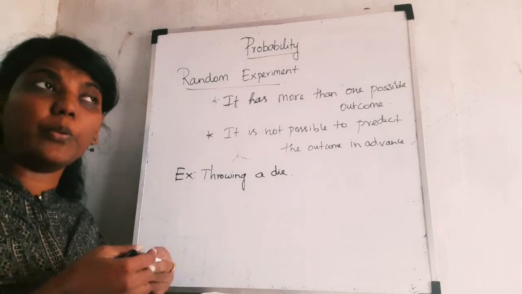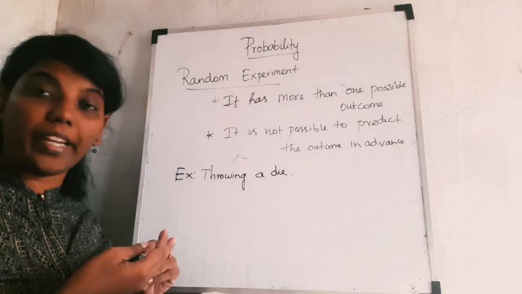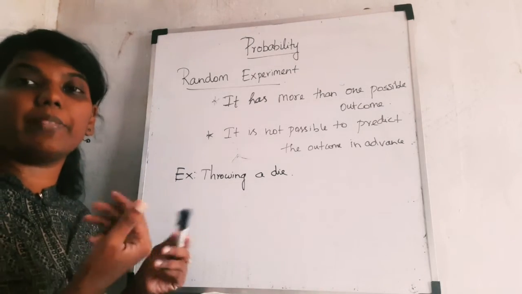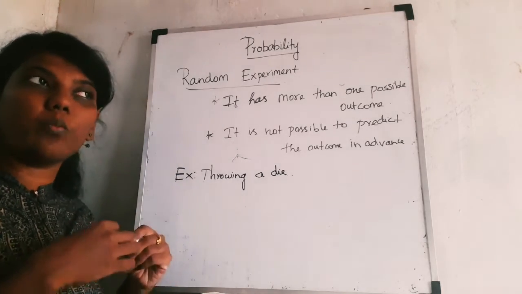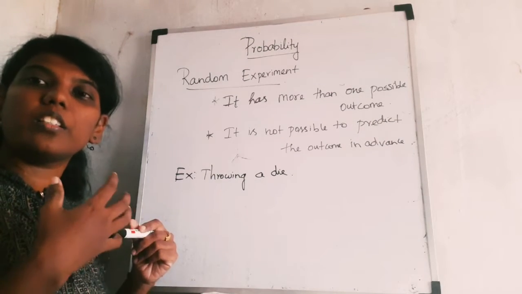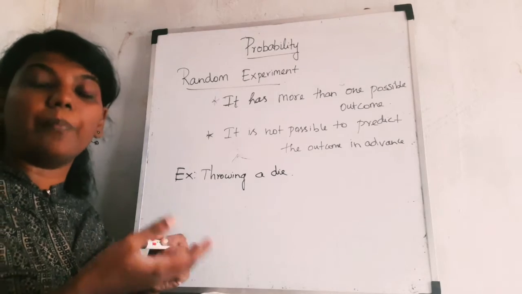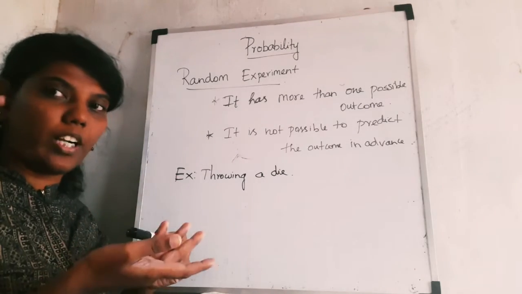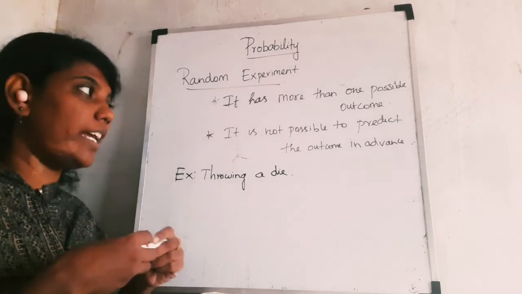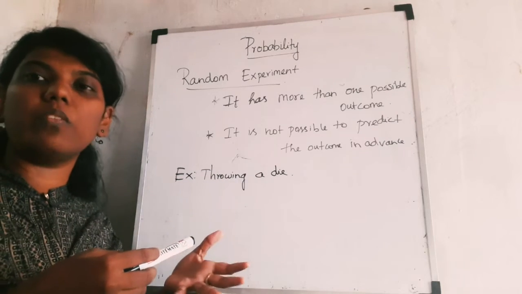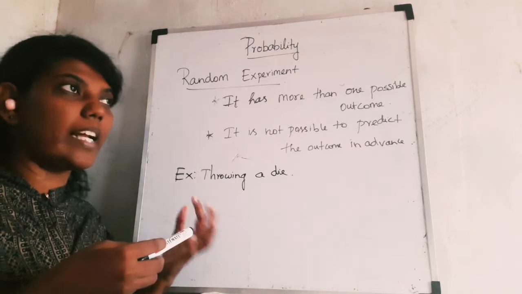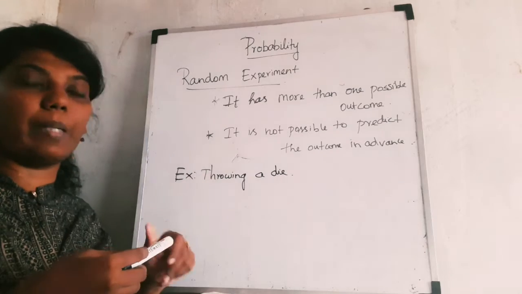For example, you can take tossing a coin or throwing a die. Here I am taking the example of throwing a die, because when you throw a die there are 6 possibilities, since 6 outcomes can come. So there is more than one outcome, you have 6 outcomes, and you can't predict which one will come. So this comes under the random experiment category.